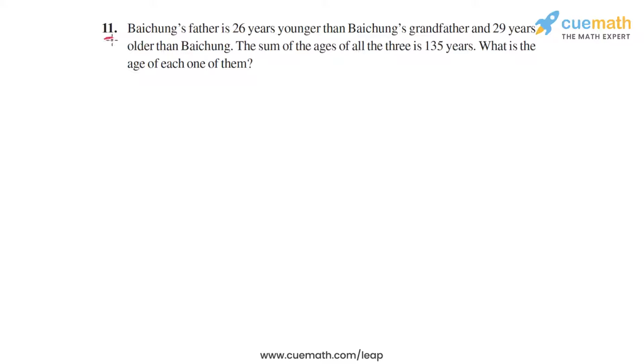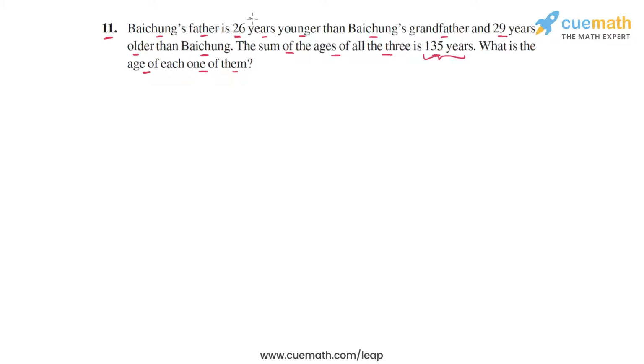In question 11, the problem statement says that Baichung's father is 26 years younger than Baichung's grandfather and 29 years older than Baichung. The sum of the ages of all the three is 135 years. What is the age of each one of them? So there are three people and three ages, and the relationship between the ages are given. Also, we are told that the sum of the three ages is 135 years, and using these pieces of information, we have to find the age of each person.